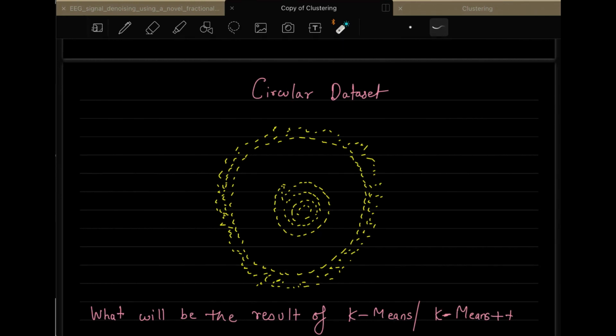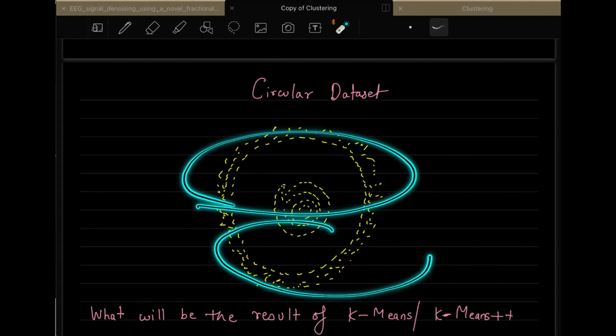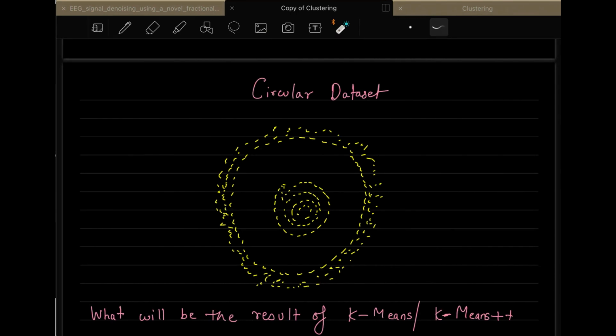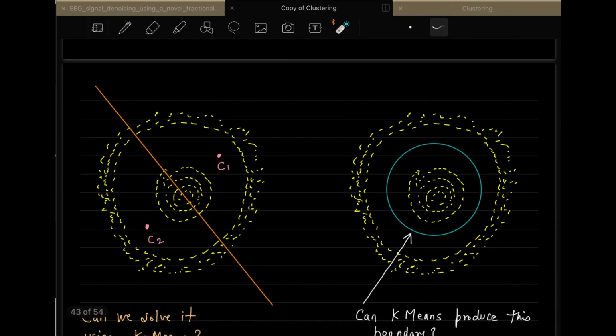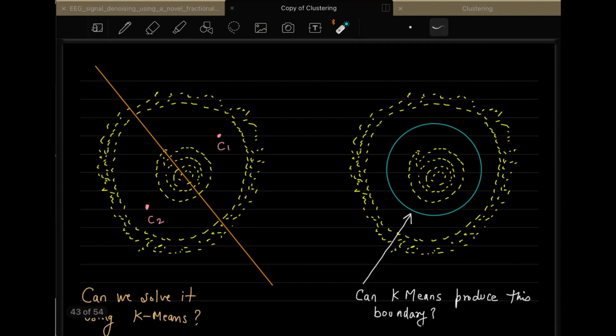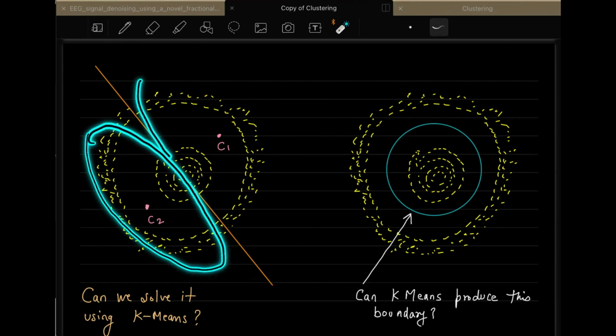Sir, if you do k equal to 2 here, it will divide the circle into two halves. Both of the circles divided into two halves. So it will be like two clusters. So you are saying semicircles, right? Yes, sir. So it will be doing something like that, and you can see over here on the left side, when you do that using k-means, it will give you one cluster like this, another one will be like this.